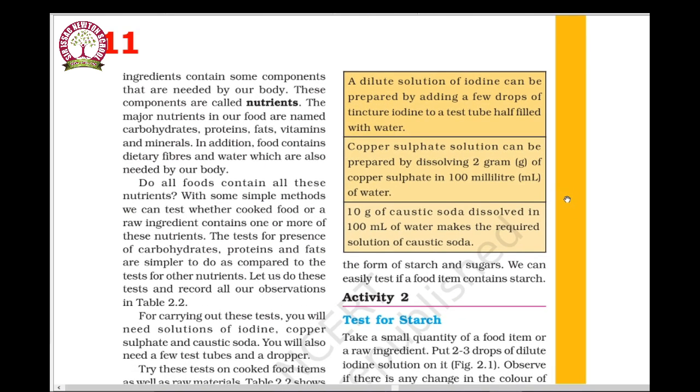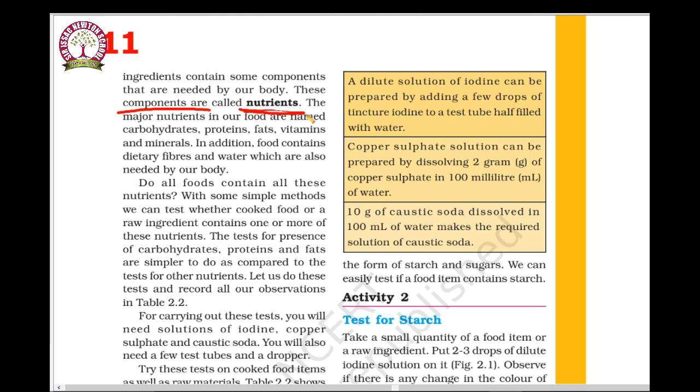In a component, there should be proper nutrition. Nutrients are very important. Ingredients contain some components that are needed by our body. These components are called nutrients. These components should be very nutritious in nature. Then only will they give the energy which our body requires.